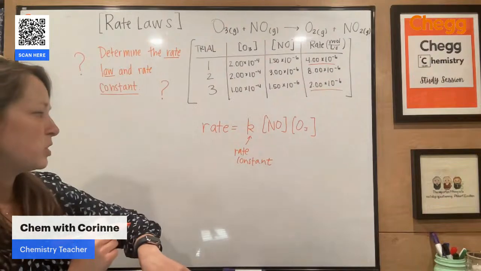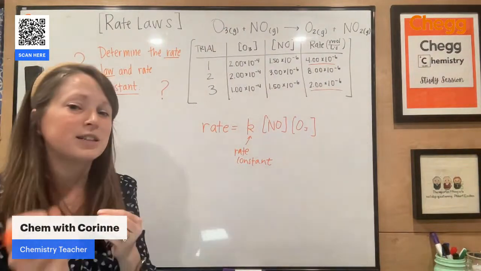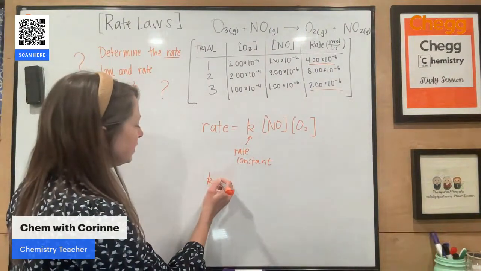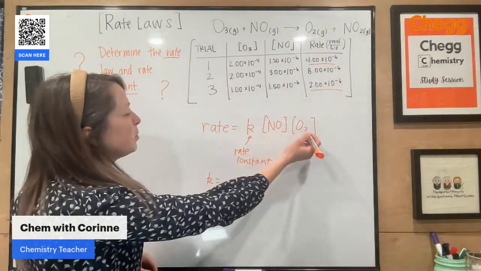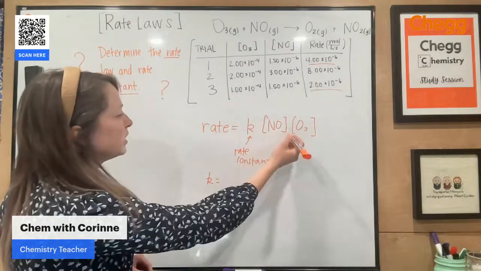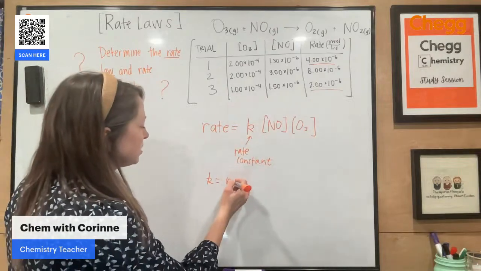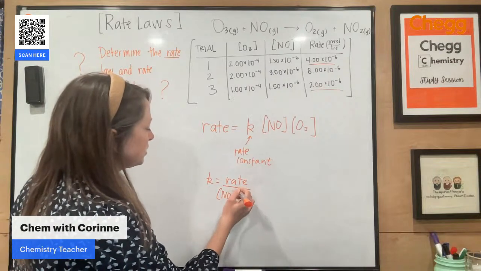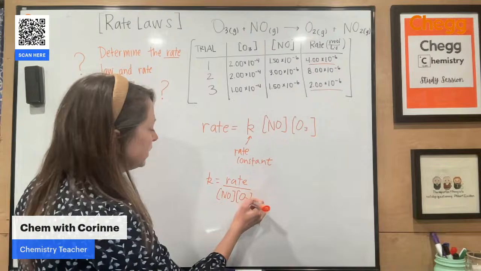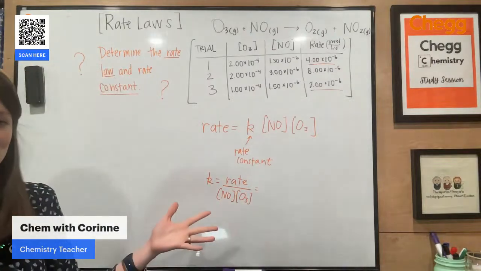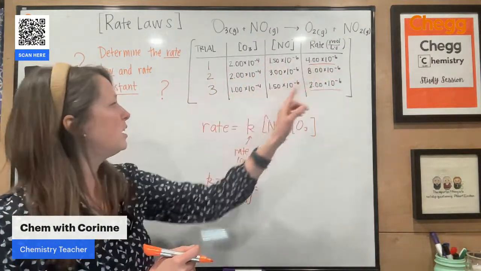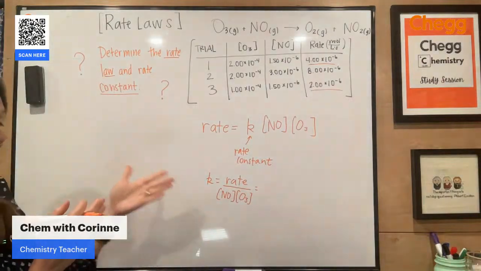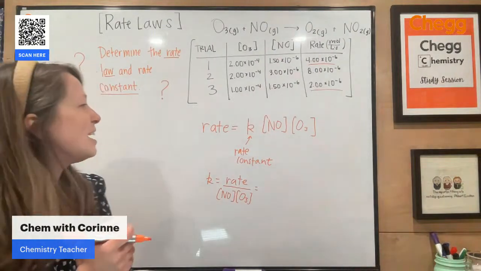I like to do the algebra first. So our goal is to solve for the rate constant. Let's rearrange our equation to solve for K. So we're going to say K is equal to, we're going to divide both of these by the concentration of our reactant, so our rate, over the concentration of NO times the concentration of O3. And now all you have to do is take one of these trials and plug the data in. Okay, so really easy to do that. Does not matter which one, you should get the same answer.